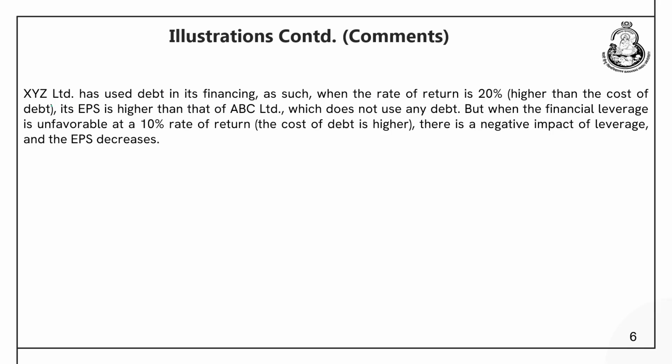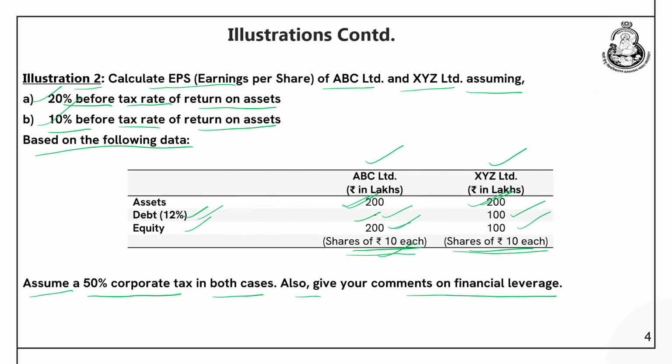So, if you see the interpretation part, XYZ Limited has used debt in its financing. As such, when the rate of return is 20%, that is higher than the cost of debt, its EPS is higher than that of ABC Limited, which does not use any debt. But when the financial leverage is unfavorable at 10% rate of return, the cost of debt is higher, there is a negative impact of leverage and EPS decreases. If you go back to the question, the cost of debt is 12%, right.